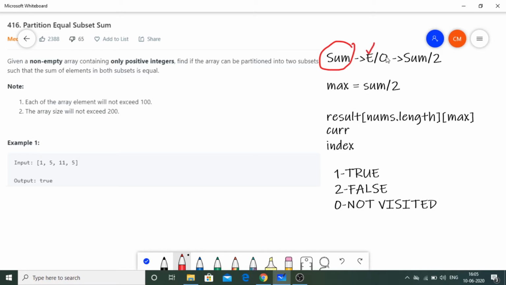And in this particular question you might observe that we are interested in the sums of elements, and that is why I am taking this max element over here. Okay, so rows and columns have been fixed for this array, and that are nums.length and max. Apart from this, I am also going to use two variables, current and index. I'll tell you later what these variables are going to do.